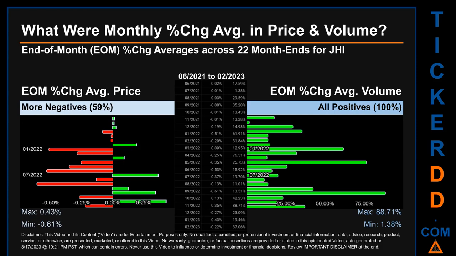Price saw an end-of-month max of 0.43% in average percentage change along with a minimum of minus 0.61%. For volume, the maximum and the minimum monthly percentage change were respectively 88.71% and 1.38%.